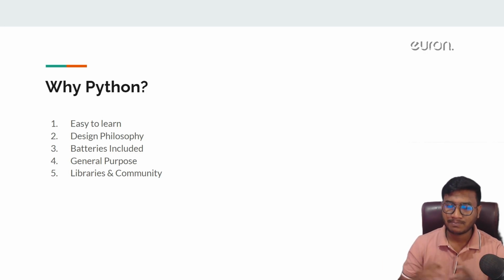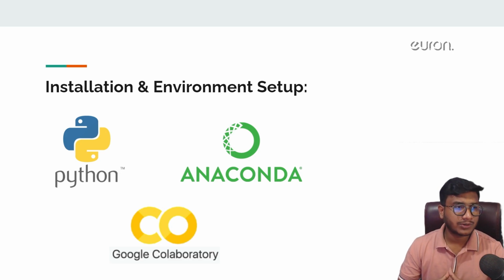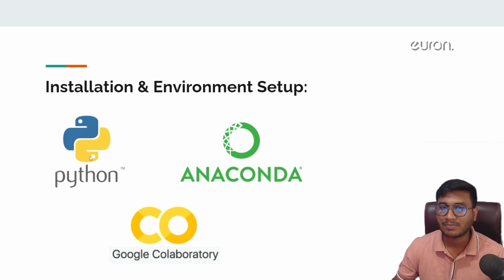learn Python. So guys, now let's see the installation of Python and its environment setup. There are so many ways you can use Python. I will show you a couple of them. With the help of these tools, you can use Python. The first tool you can see is the official Python installer. You can install this in your operating system and use the Python programming language. That means you can execute your code there.